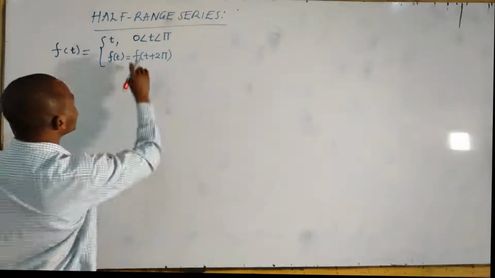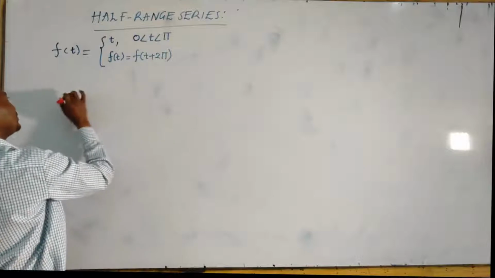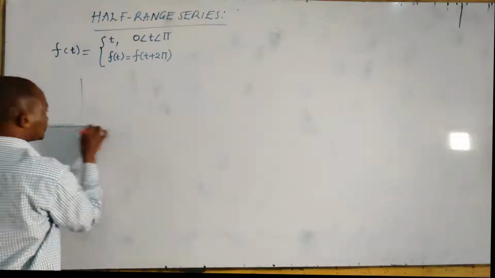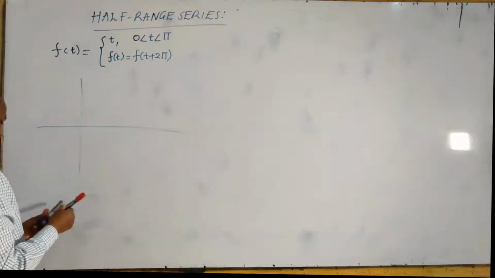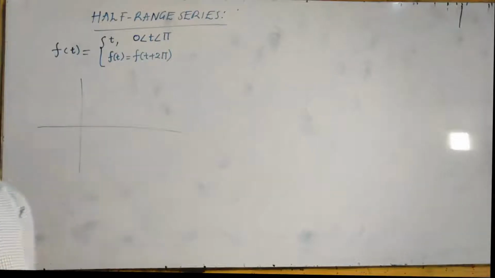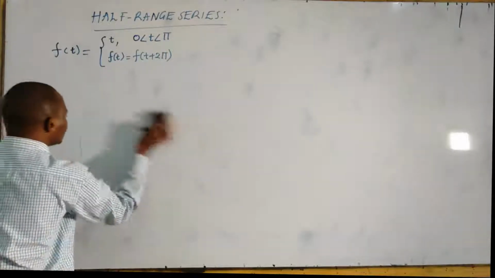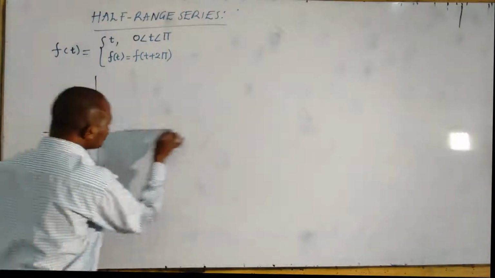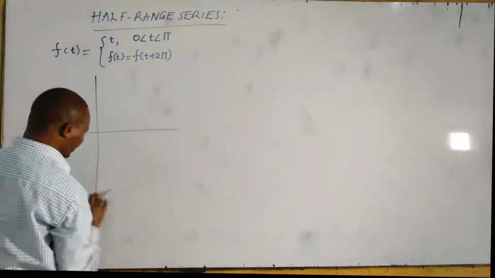now first of all plot it. We have treated it as even.